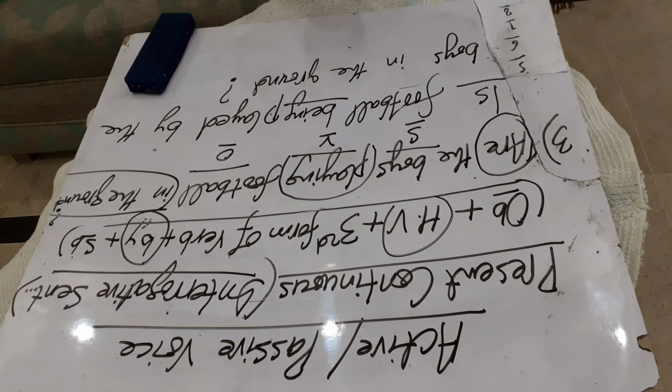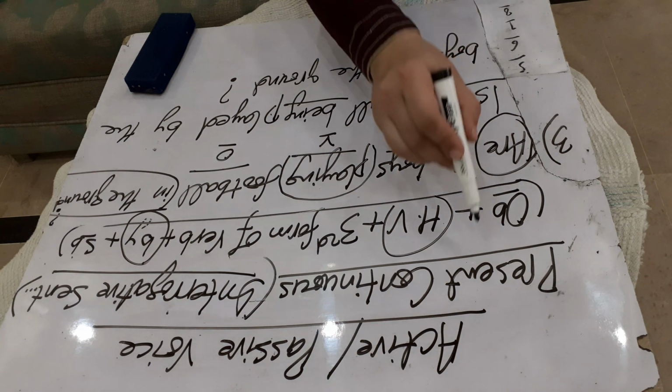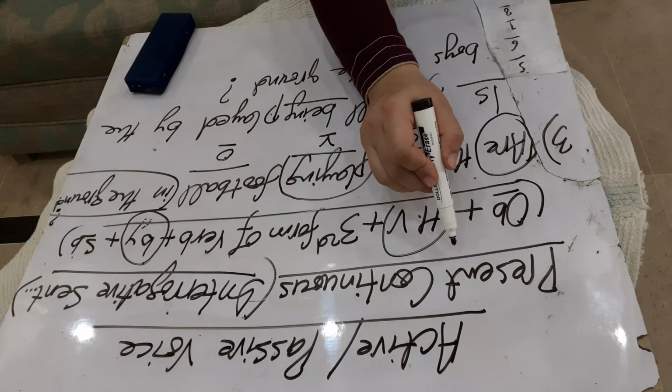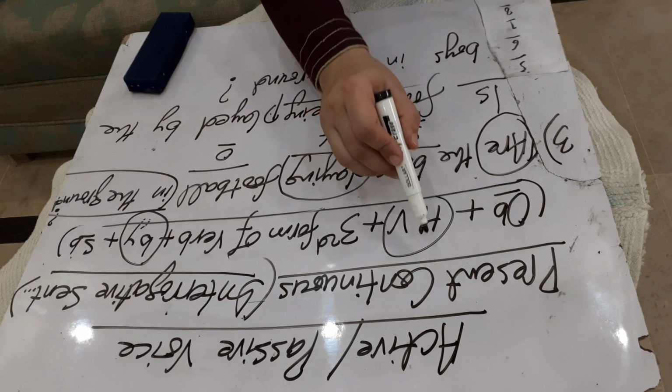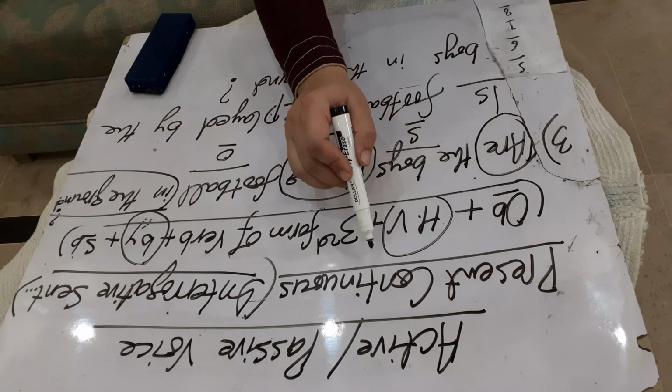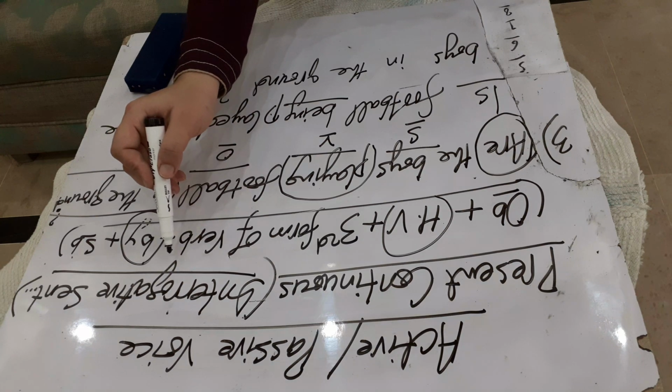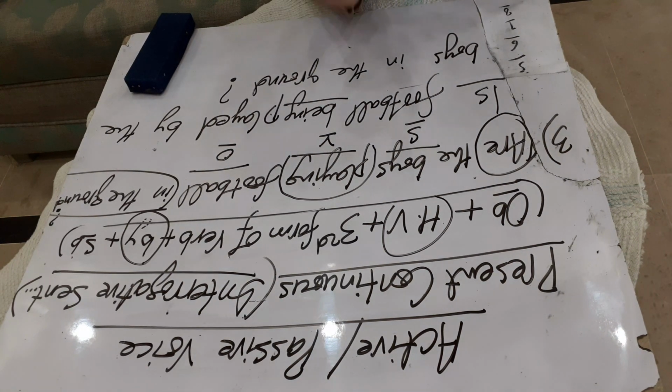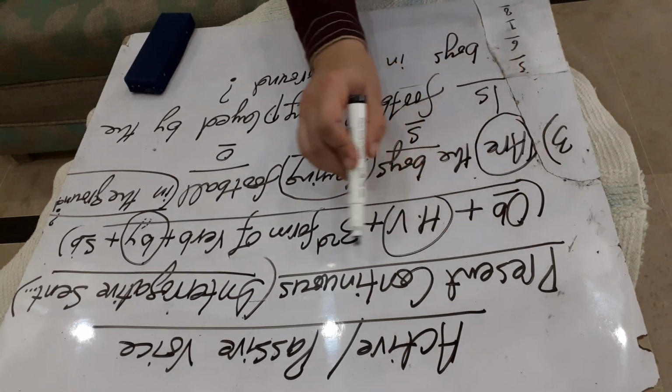Now students, your lecture today has completed. We have done present continuous tense for making a passive voice, and it is an interrogative sentence. We have done first the simple sentence. We changed the simple sentence active voice into passive voice. Then we changed the negative sentence active voice into passive voice. Then we changed the interrogative sentence active voice into interrogative passive voice, and our tense was present continuous.